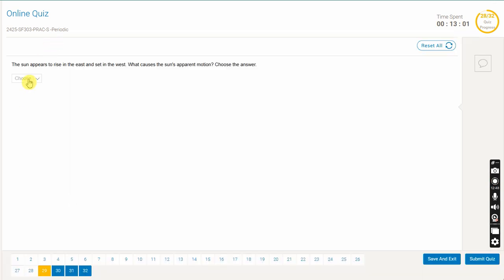Let's go. The sun appears to rise in the east and set in the west. What causes this apparent motion? So what do you think is causing this apparent motion? We studied it previously as well. It's the Earth spinning on its axis, right? It's the rotation.